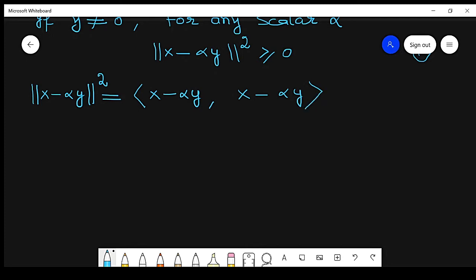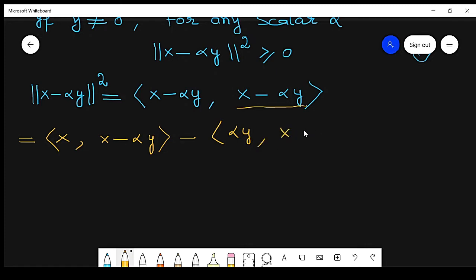Taking the first term as a sum and the other as a single vector, this becomes inner product x comma x minus alpha y, second minus alpha y comma x minus alpha y.